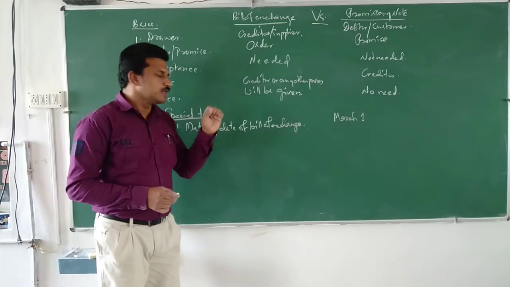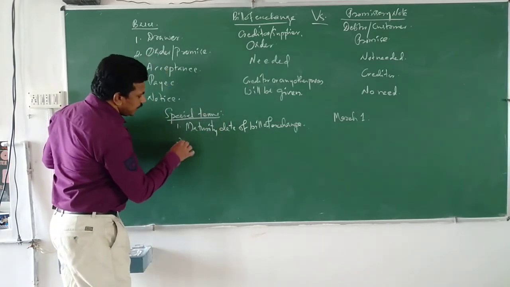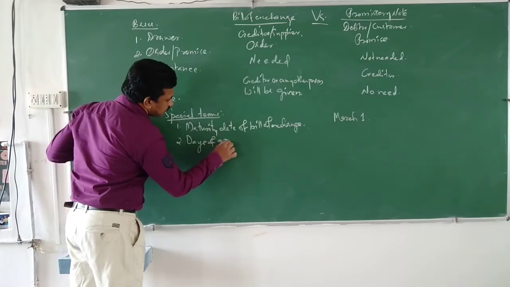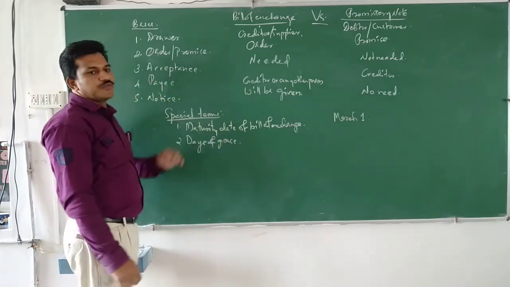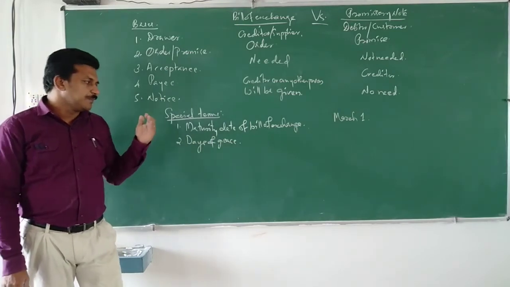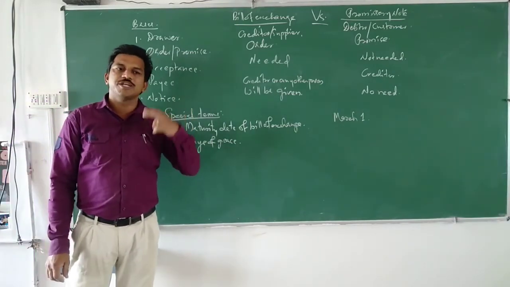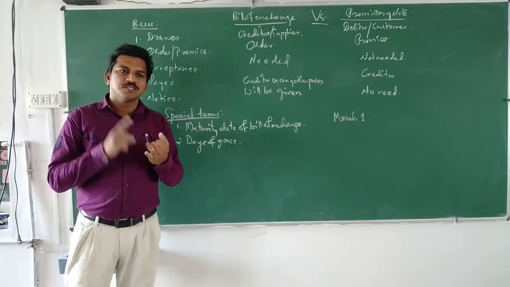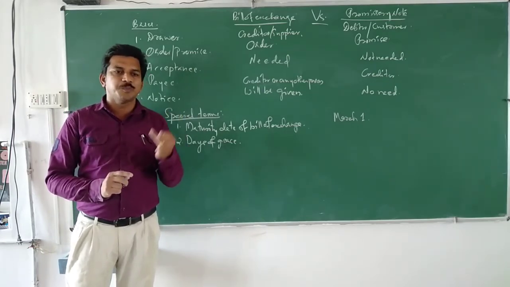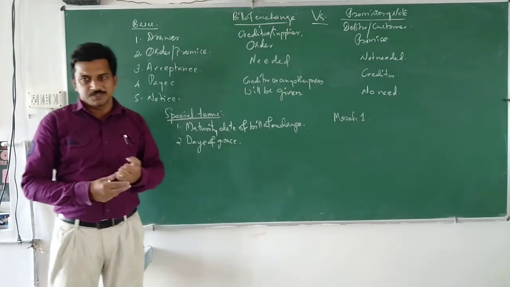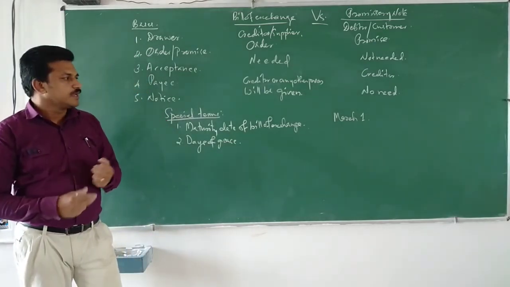Then comes another one, days of grace. Days of grace is the extended period of maturity. That means sometimes the drawee will be allowed to pay within 3 days after the maturity date.